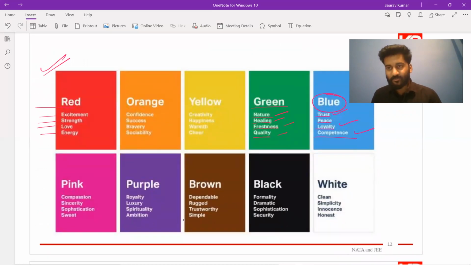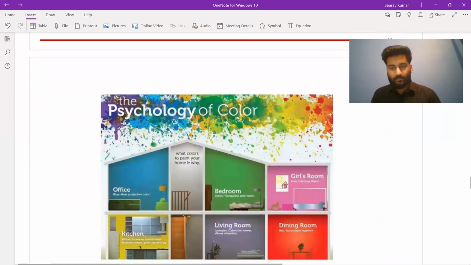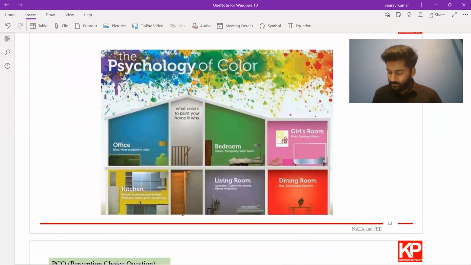Also for this color psychology, let's see how these things are applied. Like in this image, we can see that office, we use blue color because most productive color is the blue color. For bedroom, we can think of tranquility and health, so green would be preferred. So this way color psychology is used, understood, and then applied.